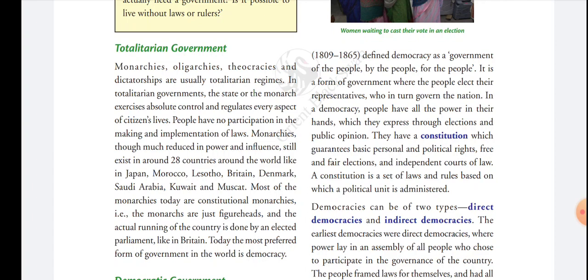If they are not satisfied with the work of the government, they can express this decision in the next election, meaning they can choose other representatives in the next election.